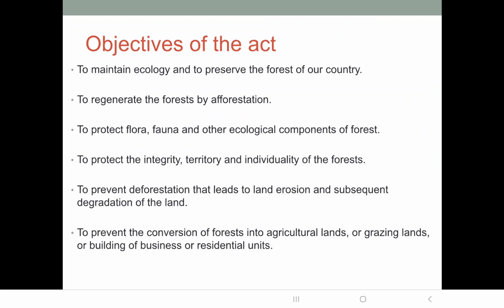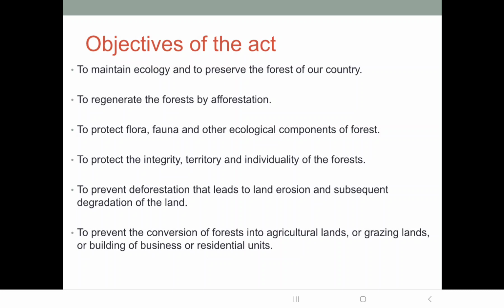So some of the objectives we have discussed are to maintain the ecology and preserve the forests of our country, regenerate the forest by afforestation, to protect the flora, fauna and other ecological components, to protect the integrity, territory and individuality of forest, and to prevent deforestation, because deforestation is a major reason for land erosion and degradation of land.